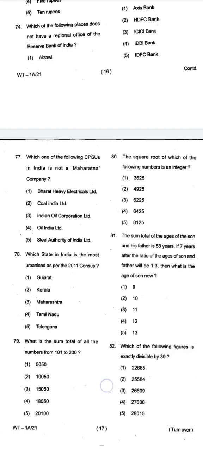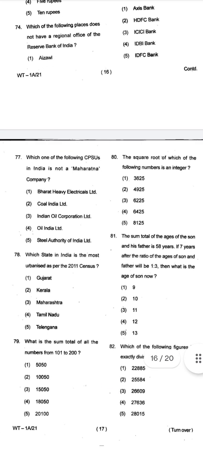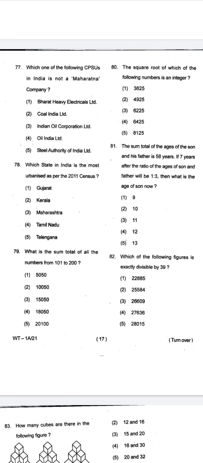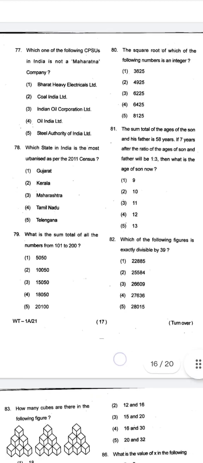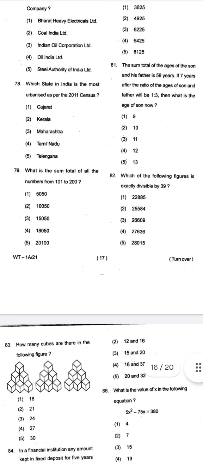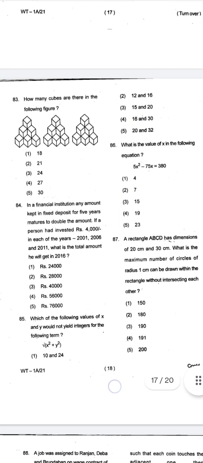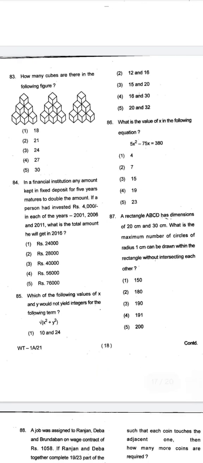Now, when we move to page number 16, you can see on question number 80: the square root of which of the following numbers is an integer? Now, this is a question of arithmetic or the math subject, or you can say quantitative aptitude subject. There is one point: quant subject is also included in this question paper. Which one of the following figures is exactly divisible by 39?